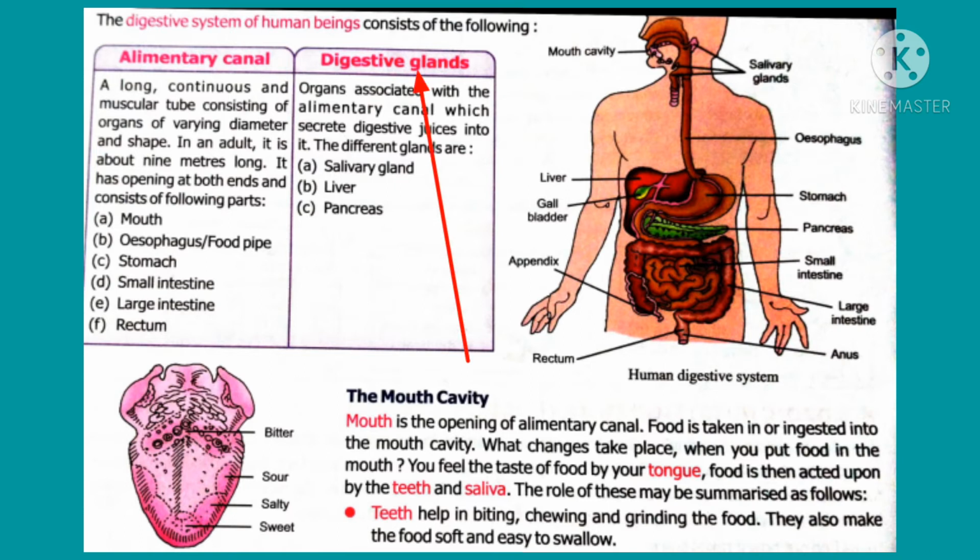Next we see digestive glands. What is a gland? It is a group of cells that synthesizes or prepares hormones and gives them to the blood. The important glands in the digestive system are salivary gland, liver, and pancreas. The salivary glands produce saliva. There are three pairs of salivary glands in our mouth.